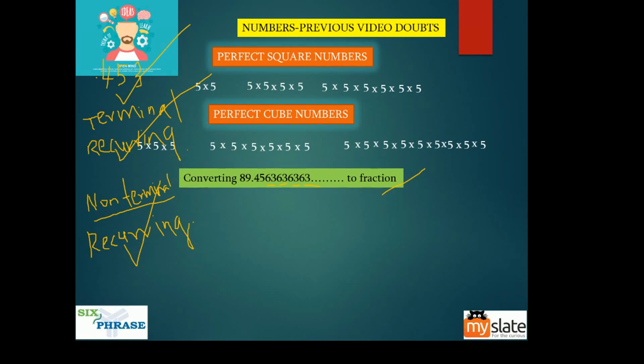0.453 is terminal non-recurring. All these three types of decimal numbers can be converted to fractions, and therefore they are called rational numbers. There is one more type of number, which is non-terminal non-recurring. It doesn't terminate, it doesn't recur. For example, 0.453214323481, guys, it goes on like this.